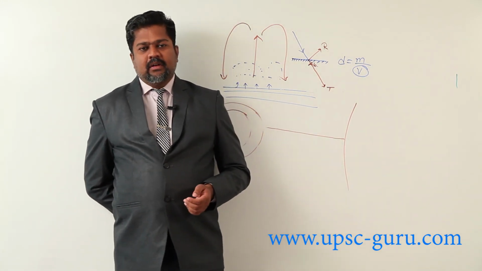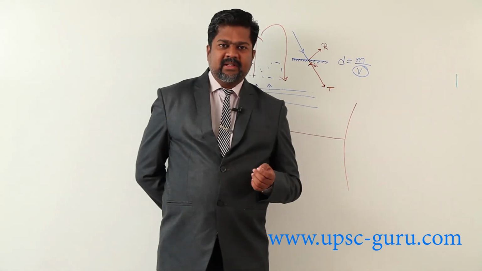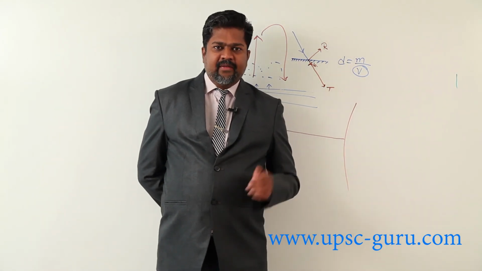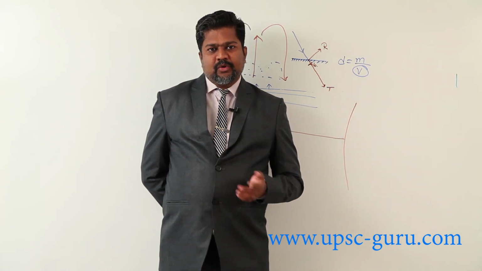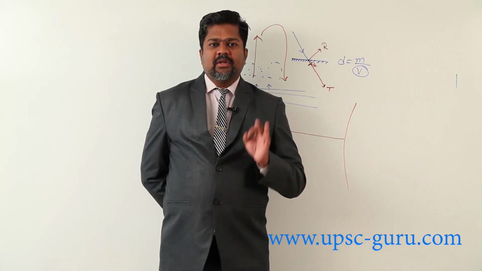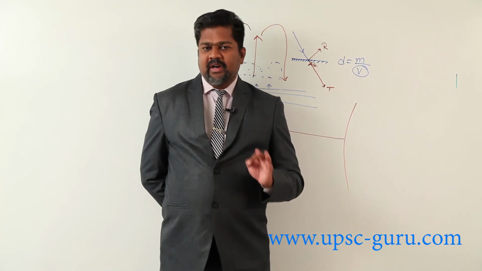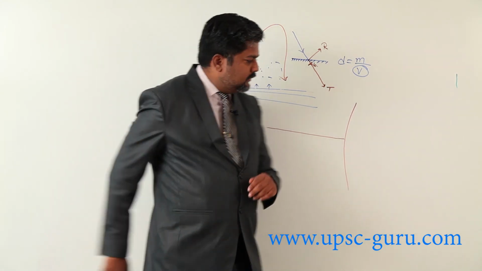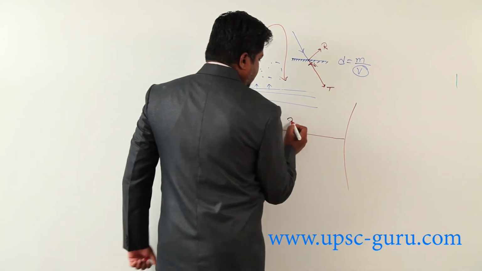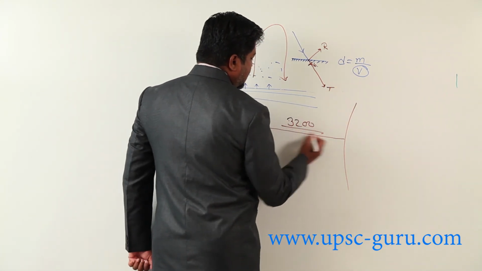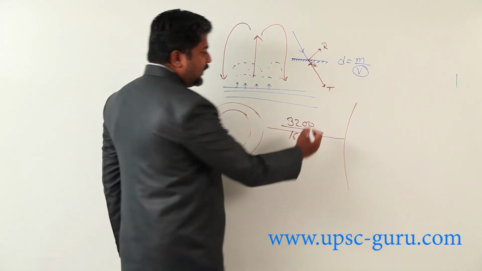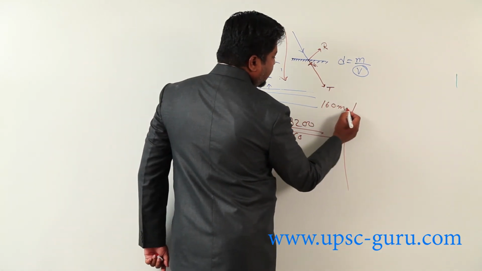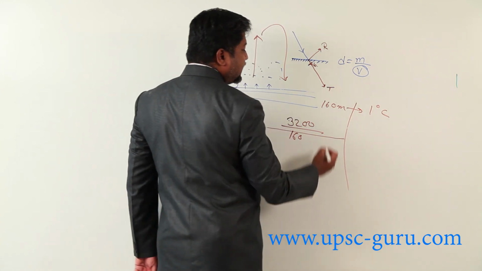Simply we can say, we are at sea level, temperature is around 20 degrees Celsius. Suppose that cloud moves to 3200 meters high. For every 160 meters, temperature decreases by 1 degree Celsius.